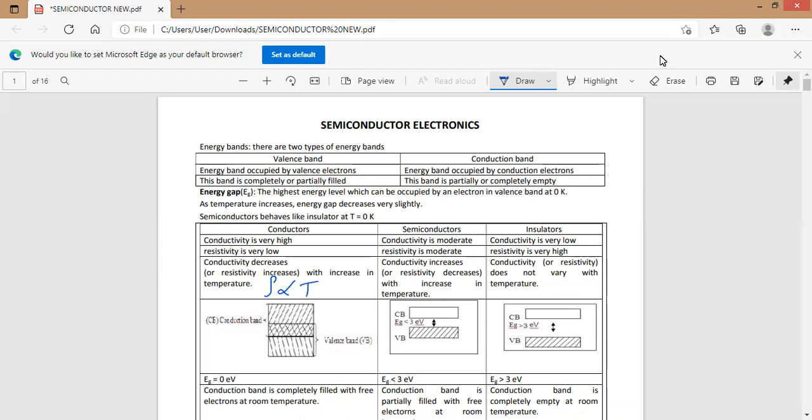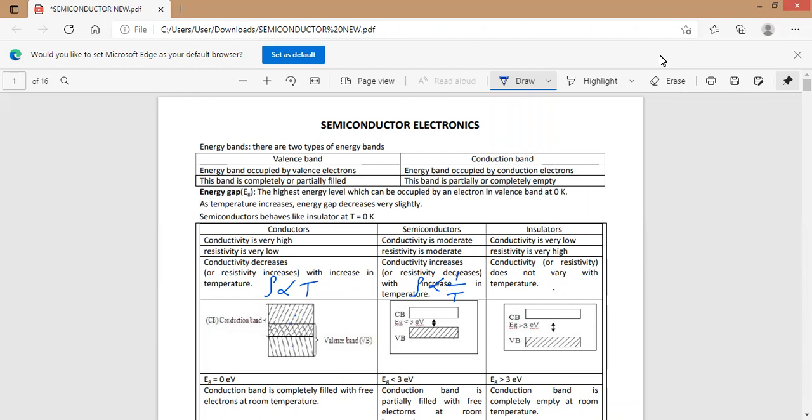In insulators, the resistivity or conductivity does not depend on temperature; it is independent of temperature. But in semiconductors, the conductivity increases with increase in temperature, or resistivity decreases with increase in temperature. It is inversely proportional. In case of conductors, the conduction band and valency band overlap. As a result, the valency band is partially empty and the conduction band is partially filled.